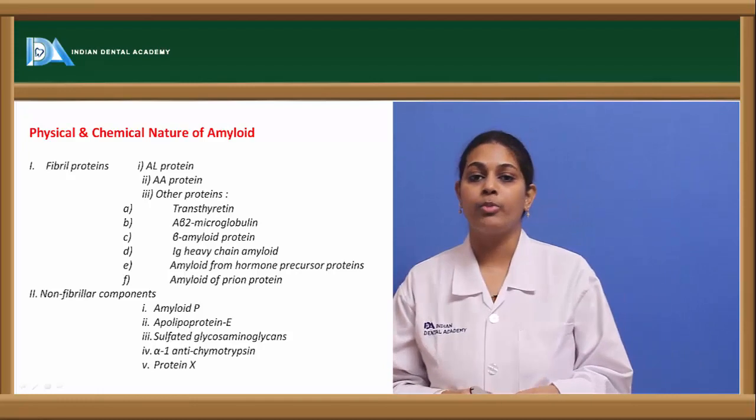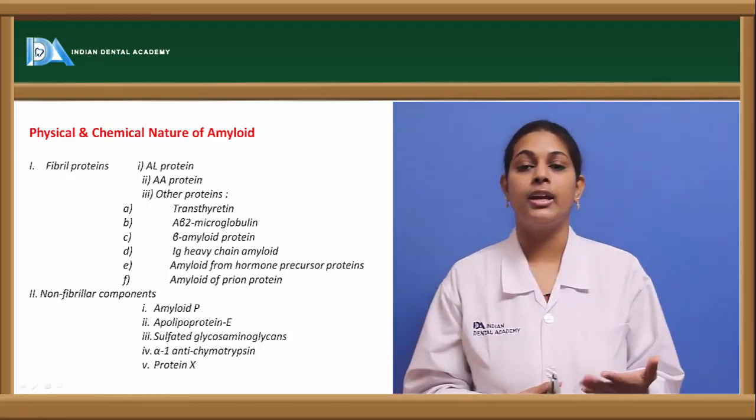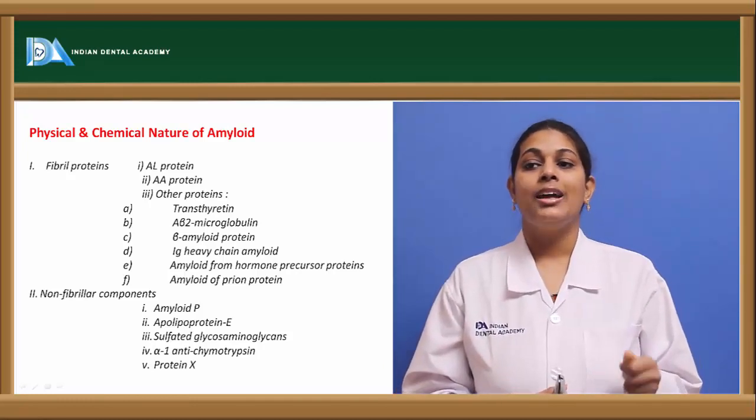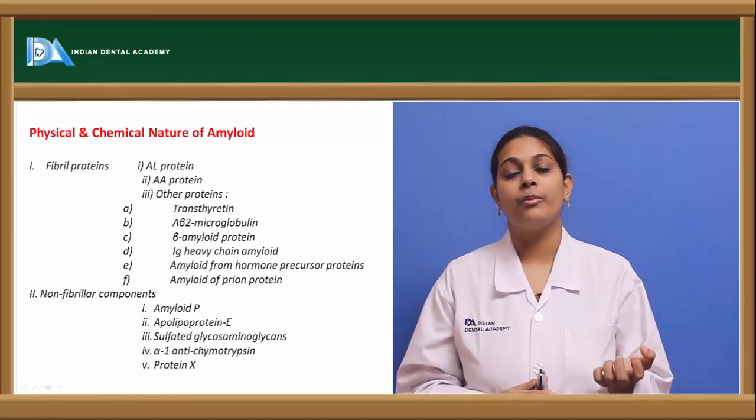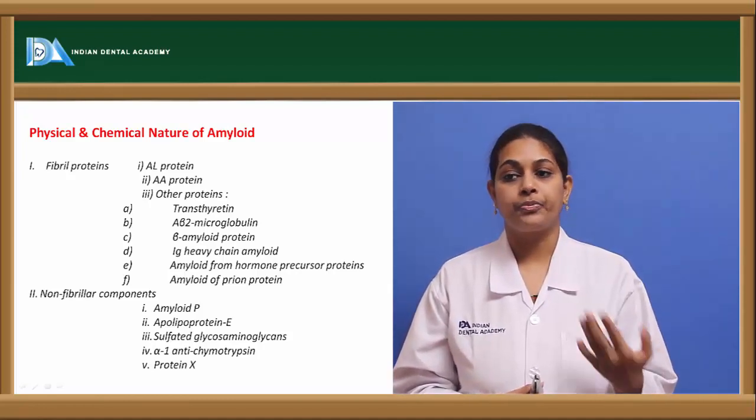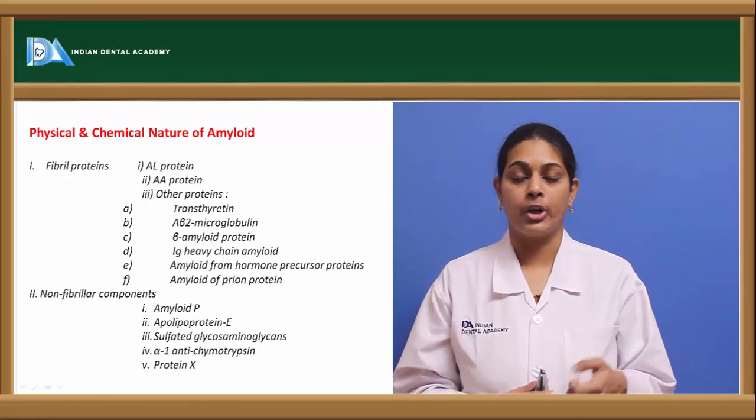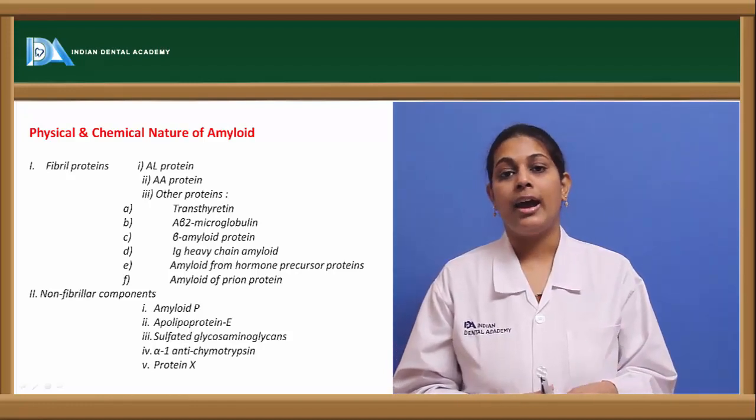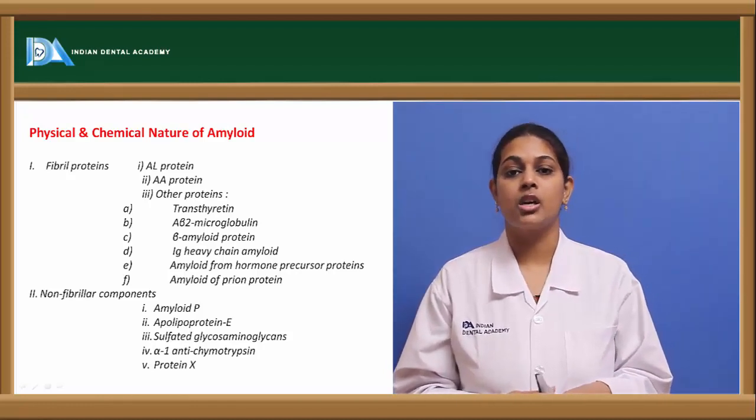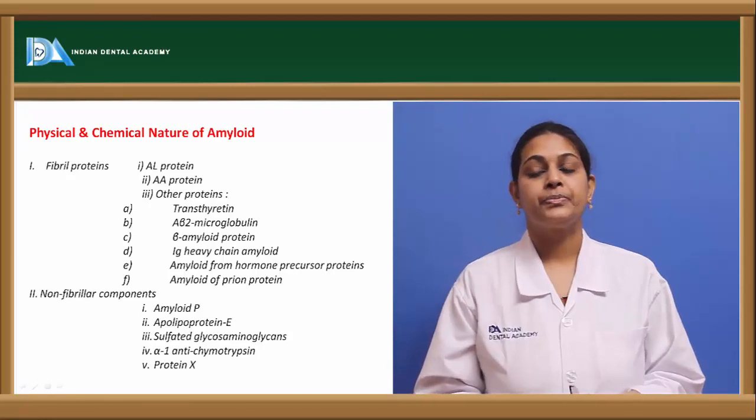Next, coming to another group of protein, it is the beta amyloid protein. We see that this protein is derived from the beta precursor amyloid protein which is usually present in the body, and this is also associated with certain groups of amyloidosis.